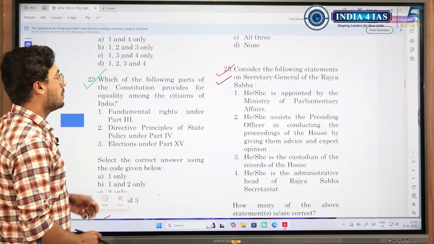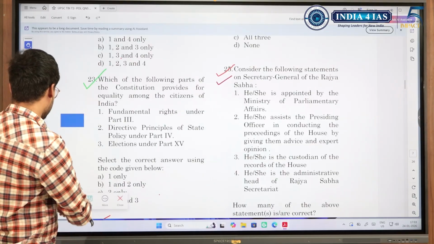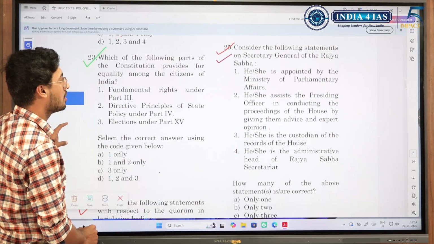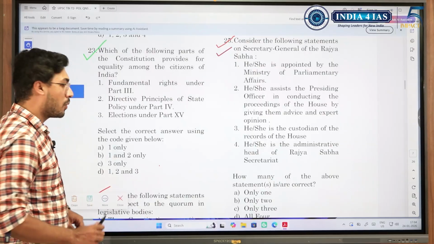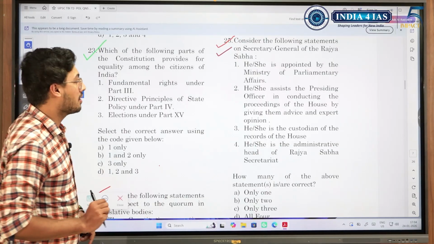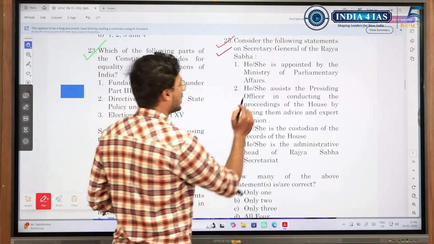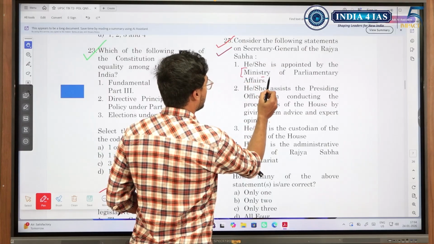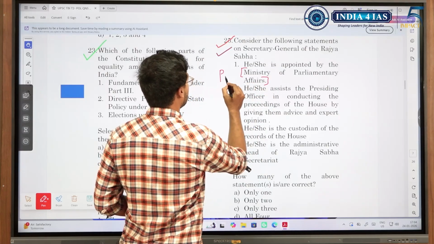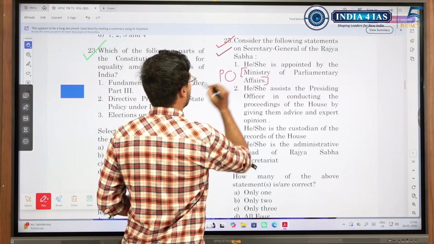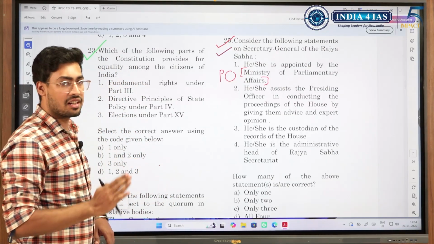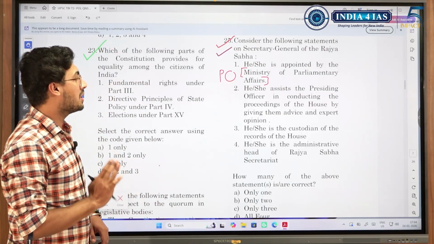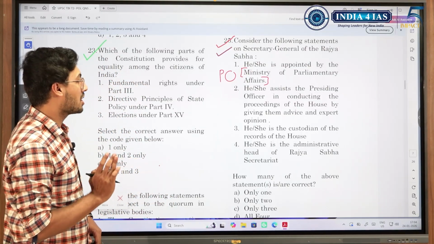Which of the following statements is correct about the Secretary General of Rajya Sabha? Secretary General is another important topic about which there is not much mentioned in Lakshmikant. He or she is appointed by the presiding officer. Secretary General of Rajya Sabha is appointed by the Chairman of Rajya Sabha, the presiding officer of Rajya Sabha.